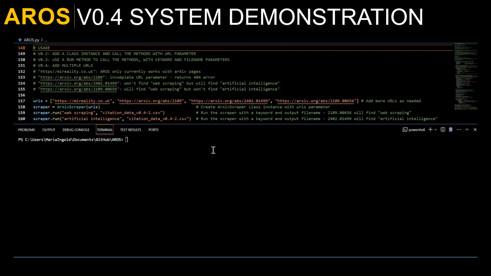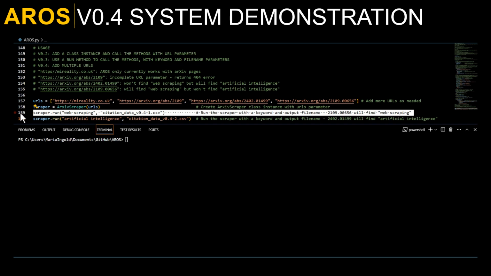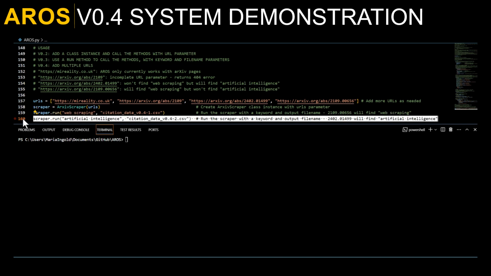This is AROS version 0.4. I've added the ability to input multiple URLs. You're welcome to add more here. In the run command, you can add the keyword or phrase and the output file name to store any relevant search results. I've also added some basic error handling around the URL.